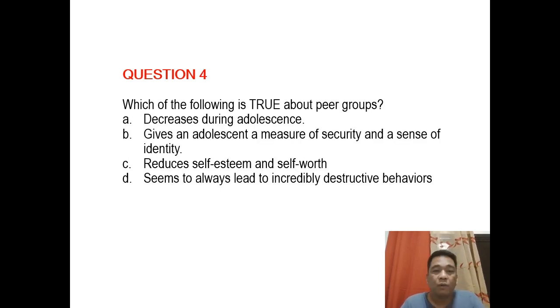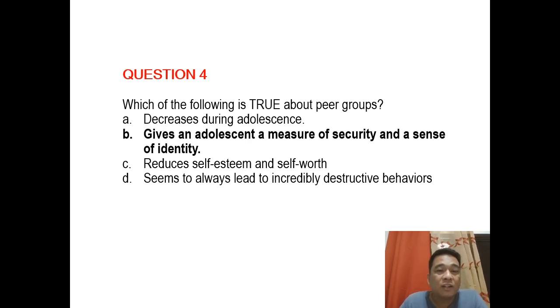Question number 4. Which of the following is true about peer groups? A. Decreases during adolescence. B. Gives an adolescent a measure of security and a sense of identity. Or C. Reduces self-esteem and self-worth. D. Seems to always lead to incredibly destructive behaviors. Go. Correct answer?